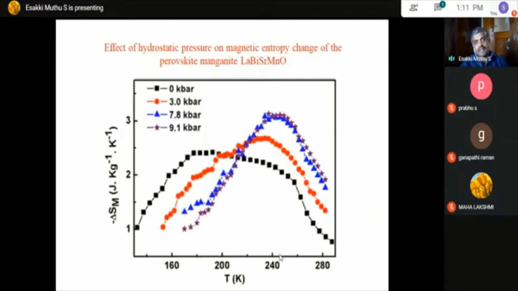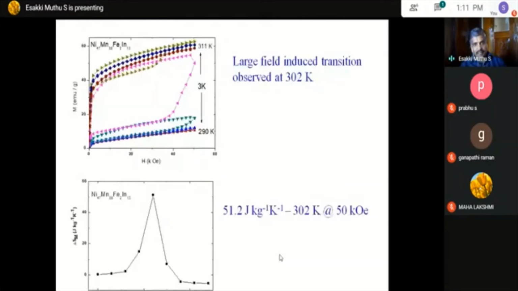So far we have seen some Heusler based materials. Heusler based material has two types of transition, one is structural and one is magnetic. And from these two transitions we can measure a magnetic entropy change. Okay, so that is one main advantage of using a Heusler material.